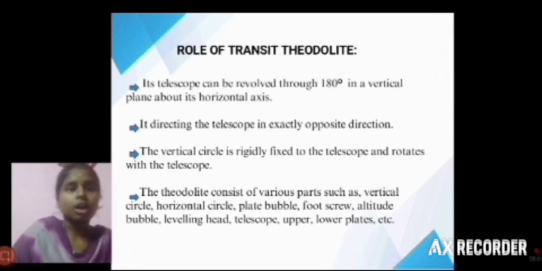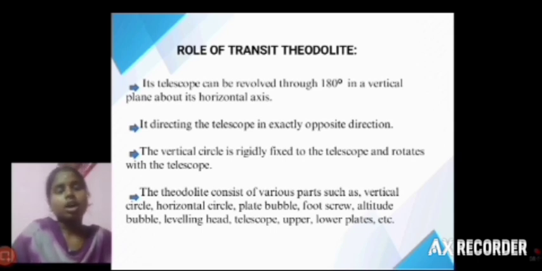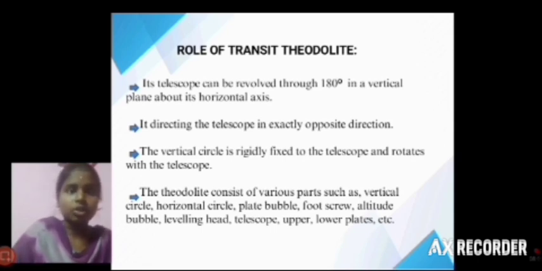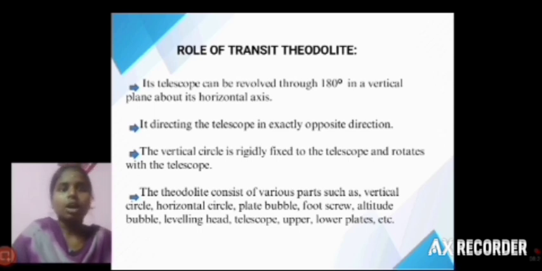First, the role of the transit theodolite. This transit theodolite can be rotated through 180 degrees in the vertical plane about its horizontal axis. This telescope gives the accurate value of the opposite direction.